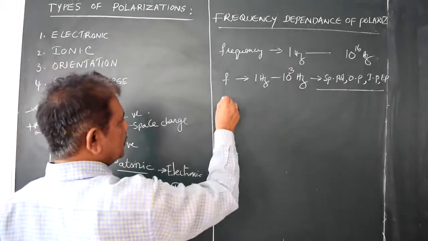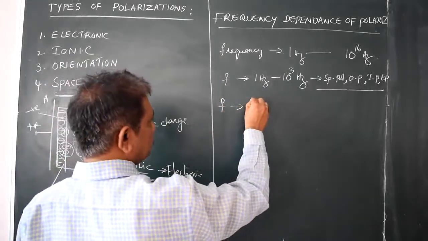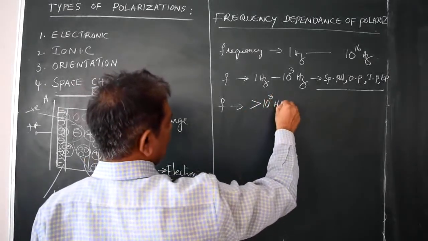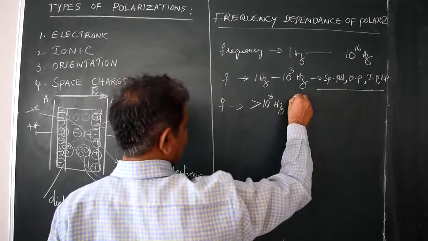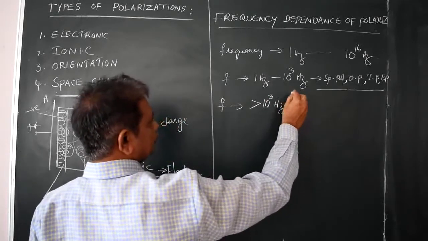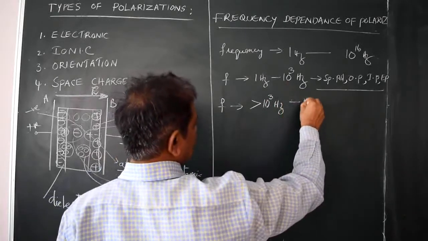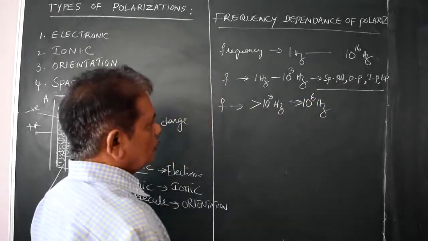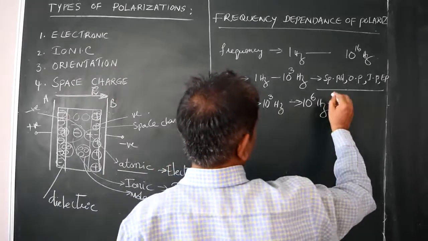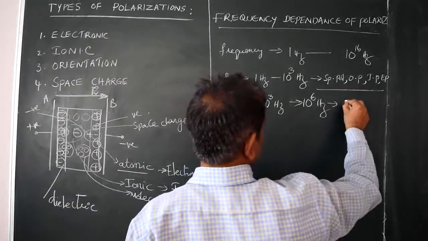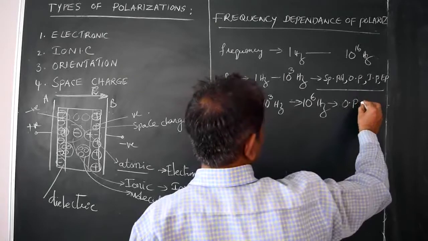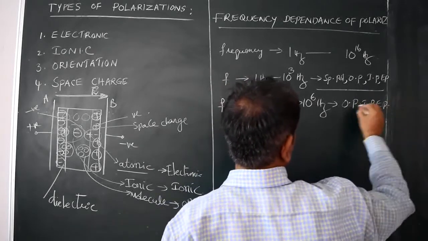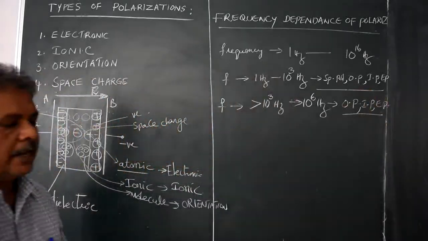If the frequency is more than 10 power 3 Hz, up to 10 power 6 Hz, we observe only orientation polarization, ionic polarization and electronic polarization; these three are observed up to 10 power 6 Hz.